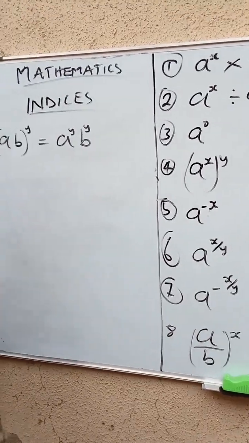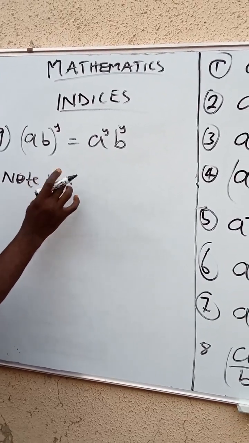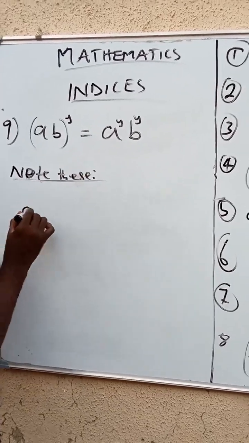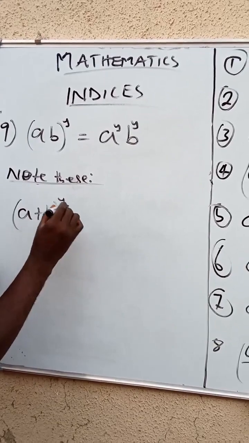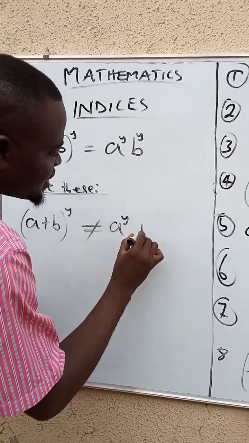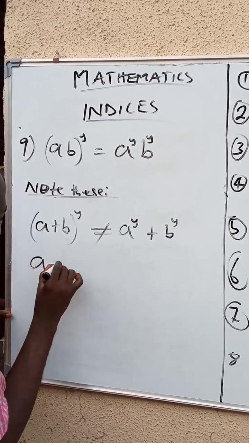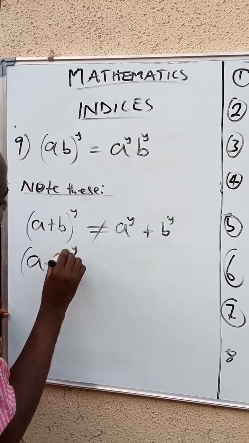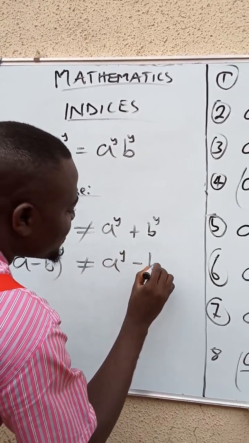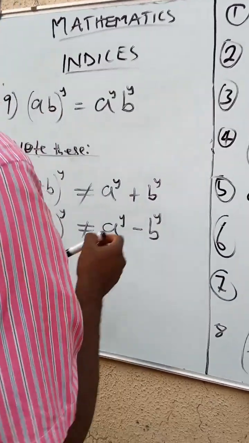Note, don't forget, note this, because there are two. a plus b raised to power of y is not equal to a raised to power of y plus b raised to power of y. a minus b raised to power of y is not equal to a raised to power of y minus b raised to power of y. Take note. Good. Now, let me give you another law.